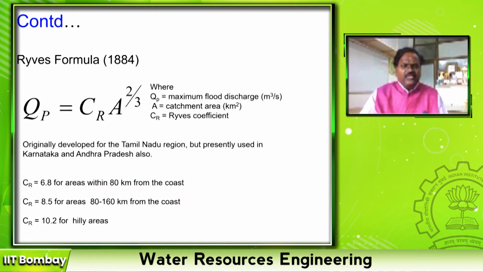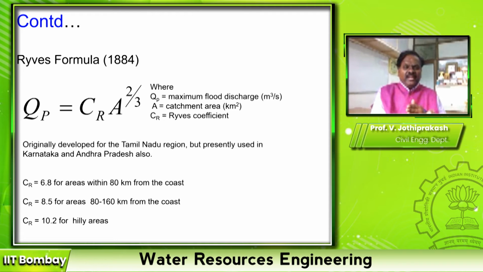The second is the very famous Rice formula, which is very useful in the southern region. It was developed in 1884. He says that QP is CR into catchment area to the power of 2 by 3, where CR is the Rice coefficient. He has given CR for different locations based on distance from the coast.